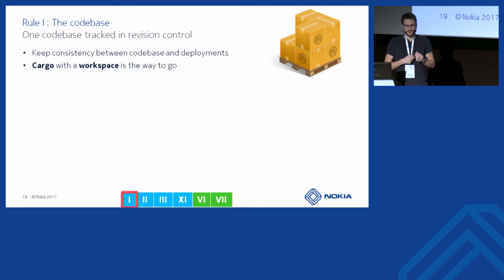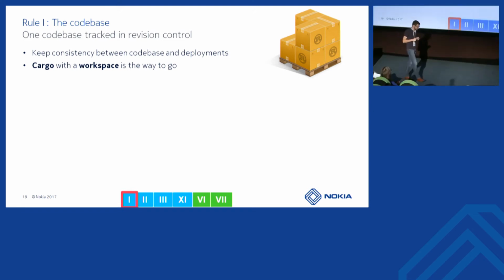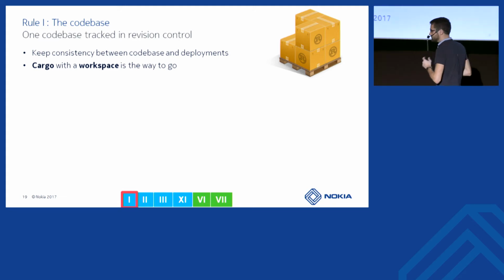This rule says that we should have one single code base managed in your versioning tree. So if you have multiple repositories, it's not an application, it's a distributed system made of multiple applications, and all those applications can follow the 12-factor rules. In that case, well, we have one application made of multiple processes. So we want to keep everything in one single repository so that we can keep consistency between all those processes which we'll have to deploy.